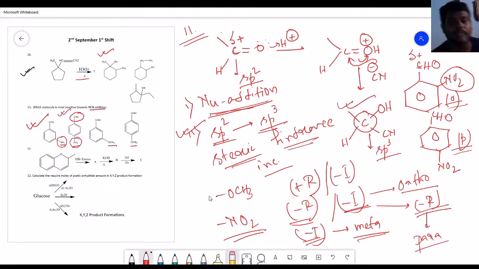This is the common order that we have. That para is the most reactive, then we have the ortho one, then we go for the meta product. और OCH3 यहाँ पे आ रहा नहीं है because that is the electron donating group, not the withdrawing group. Okay, I hope you understand. So go for the question number 12.